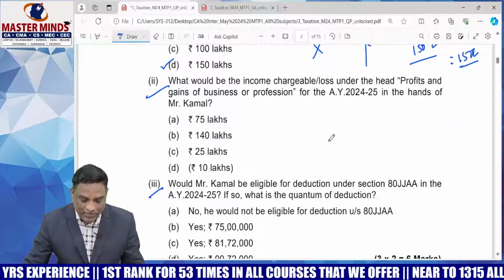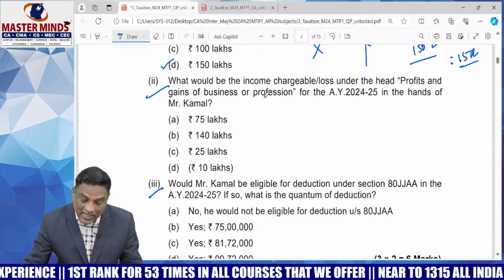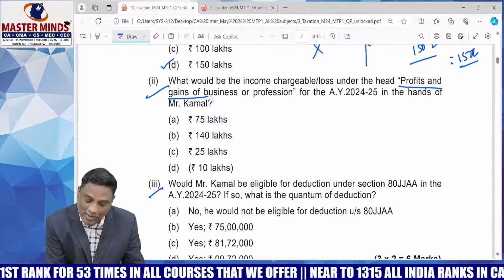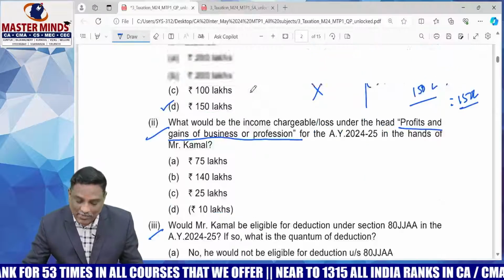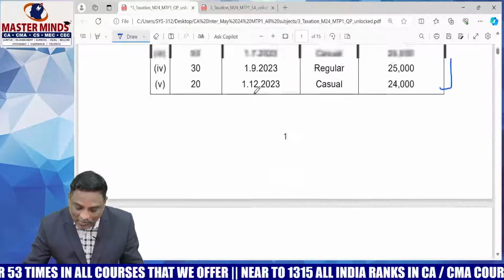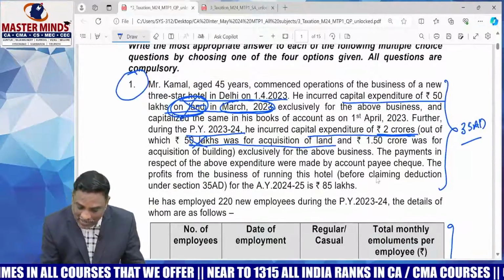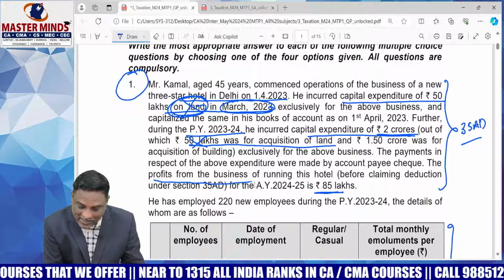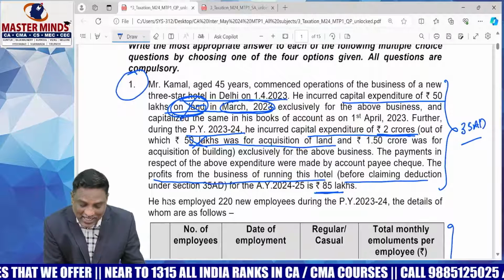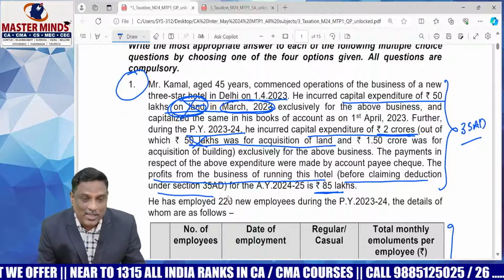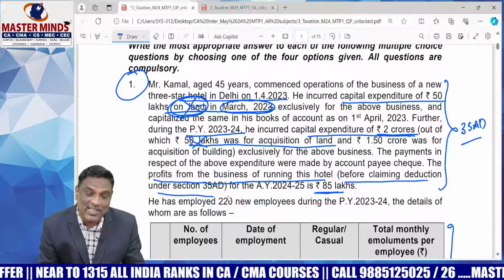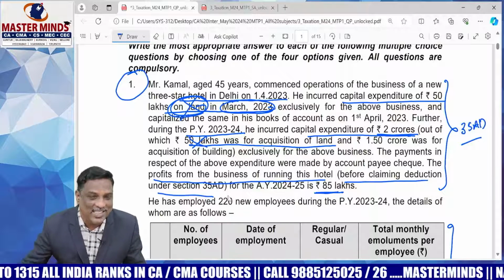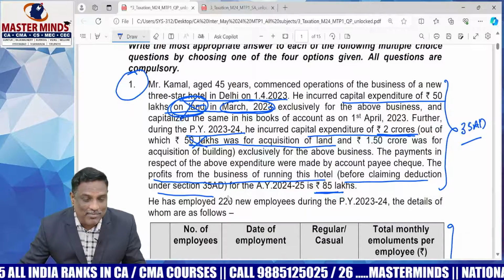Okay, question number 2. What would be the income chargeable to tax under the head PGBP income? Here the question is to compute the PGBP income. The PGBP income given in the problem is 85 lakhs. That is the profit from the business of running this hotel before claiming deduction under section 35AD. But we are required to calculate the profit after claiming deduction. That's MCQ number 2.